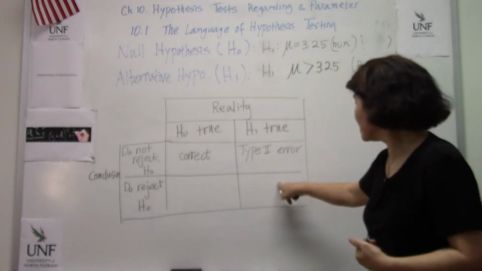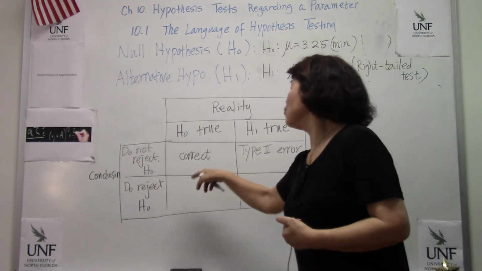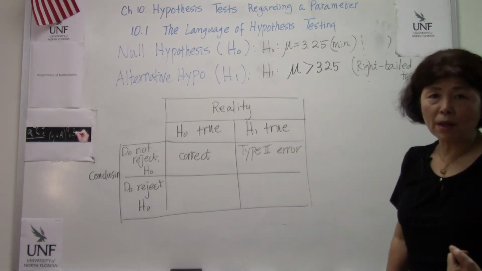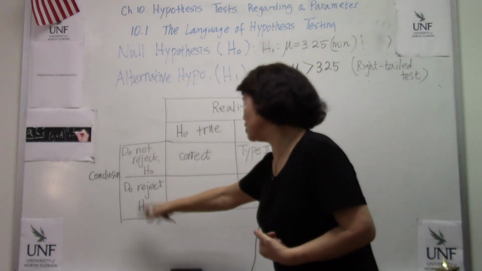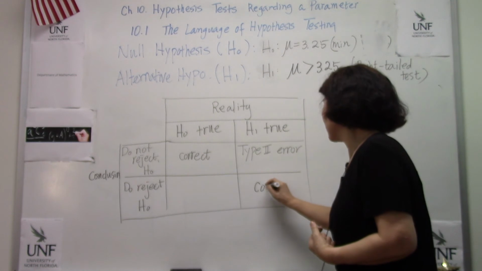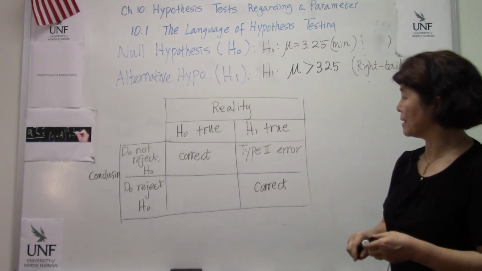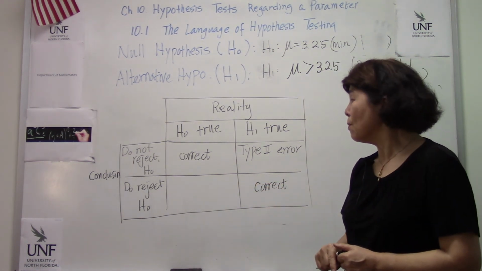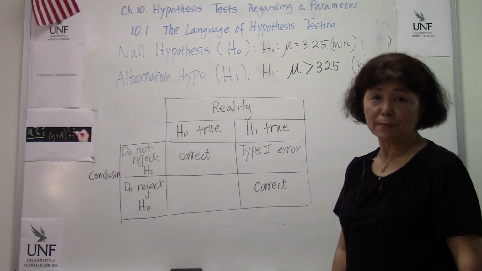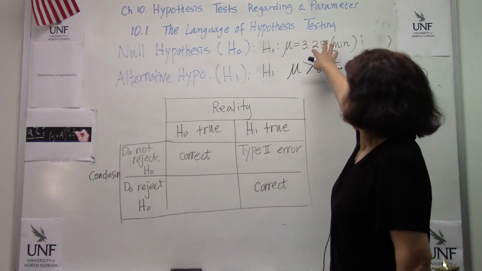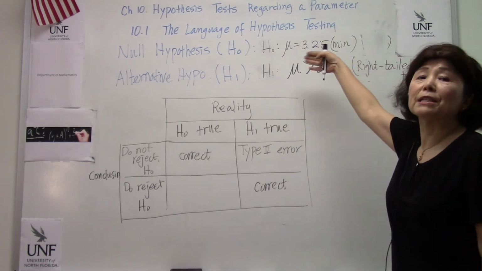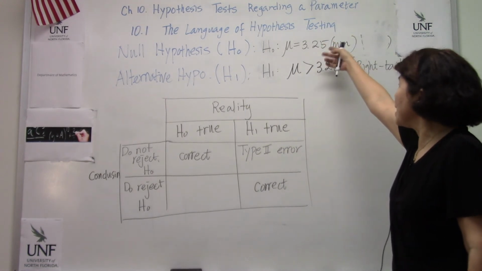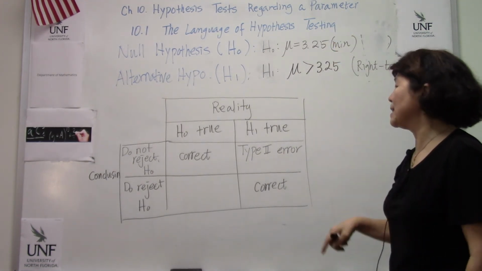And in this case, H1 is true, and we reject H naught. We can embrace only one thing. So H1 is true, and we reject H naught. So this is also a correct conclusion. On the other hand, over here, H naught is true, but we do reject H naught. That's bad, right? Just like the old days, the mean length of a phone call on any cell phone is 3.25 minutes, and then we reject it.